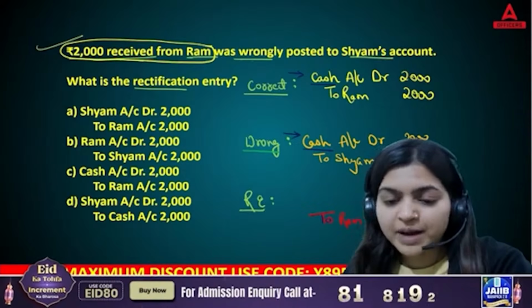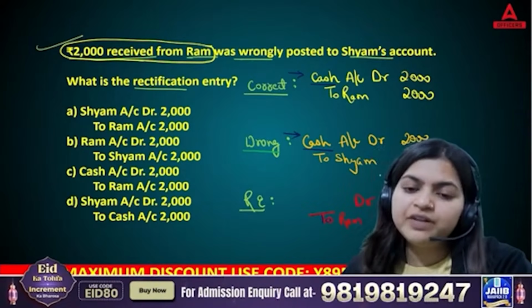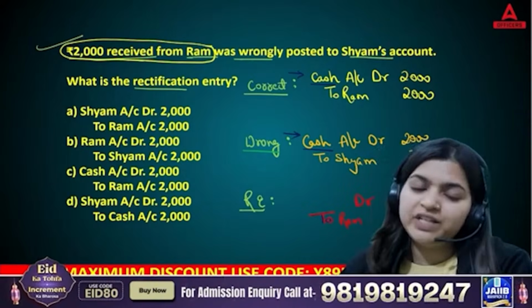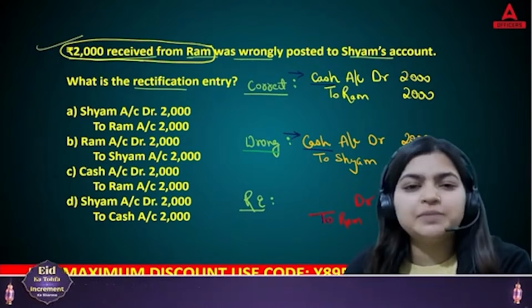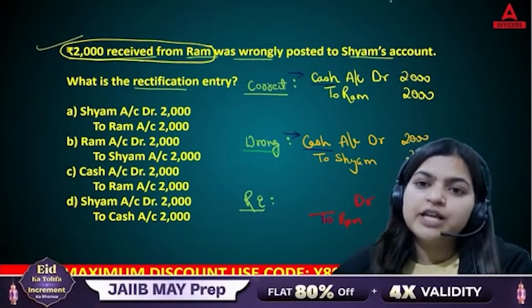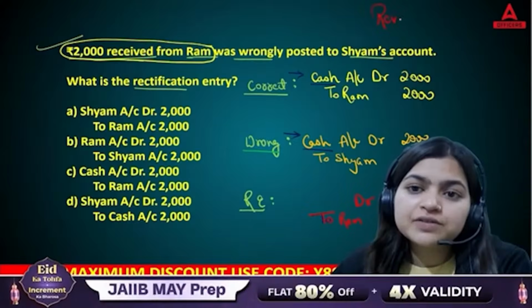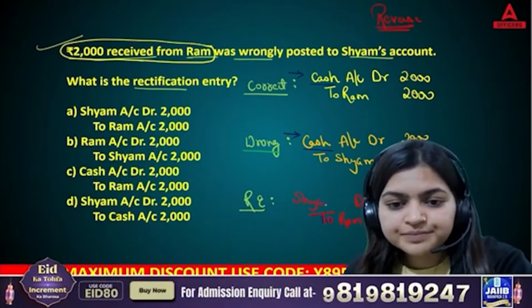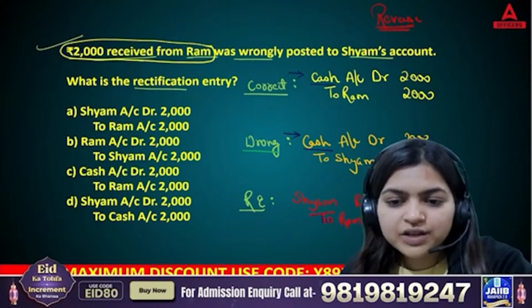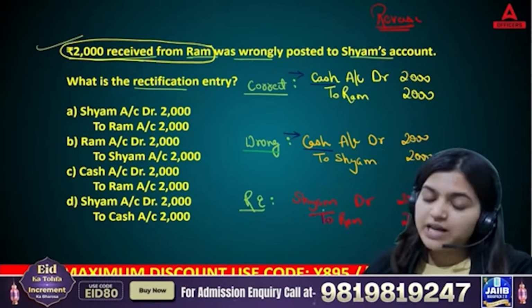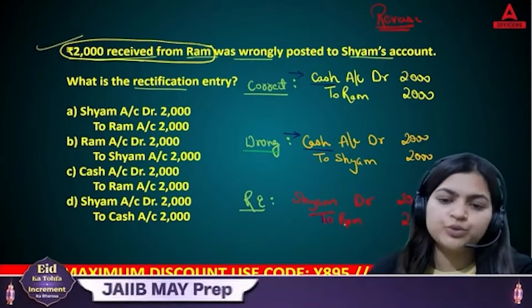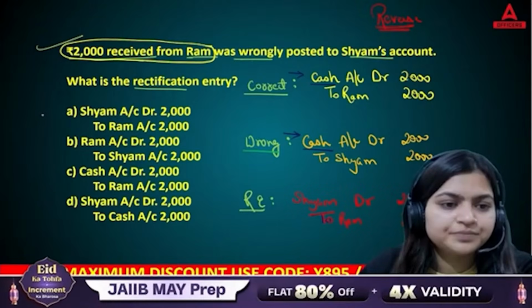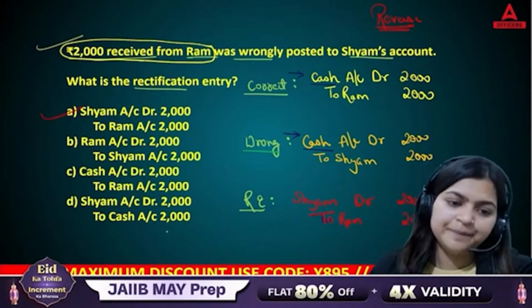to Ram. Yes, and when we need to rectify or cancel it, because here Sham is some extra thing, we need to cancel it. So just reverse your entry. Yes, so that is Sham debit 2000 to Ram 2000. So the right answer is answer A.